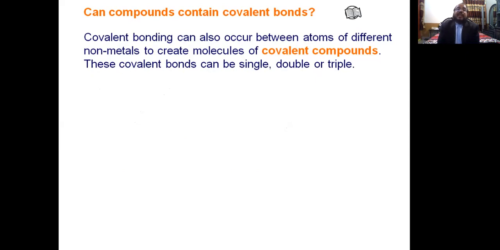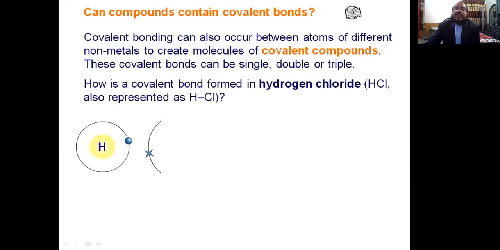Yes. Can compounds contain covalent bonding? Yes, covalent bonding can also occur between atoms of non-metals to create molecules. Yes, this is the formation of hydrochloric acid. Hydrochloric acid is formed between hydrogen and chlorine. Hydrogen has 1 electron in its outermost shell, and chlorine has 7 electrons.